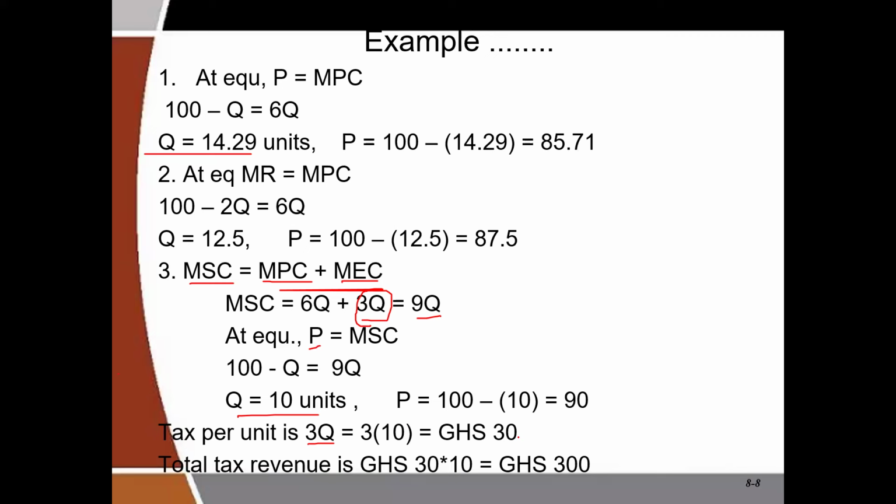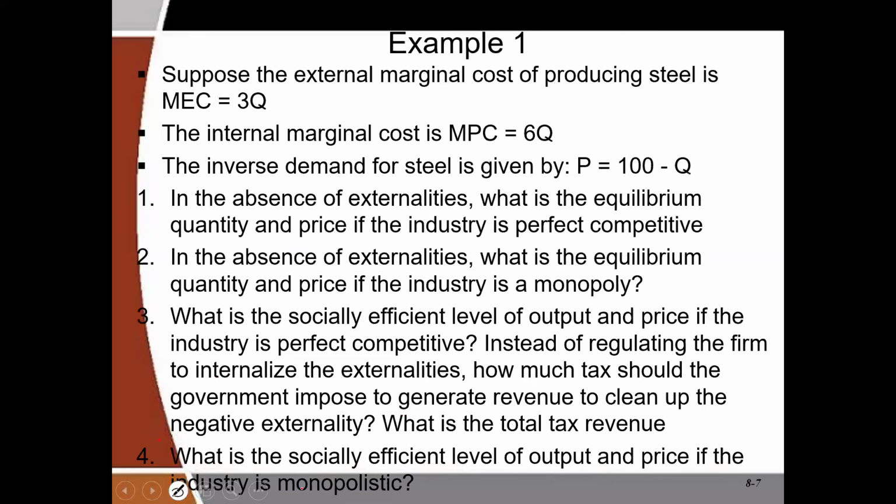That means that once they are producing 10 units, the total revenue gotten from taxes by the government will be the 30 cedis per unit times the 10 units. The total revenue will be 300 cedis. And then the last question here says, what is the socially efficient level of output and price if the industry is monopolistic?